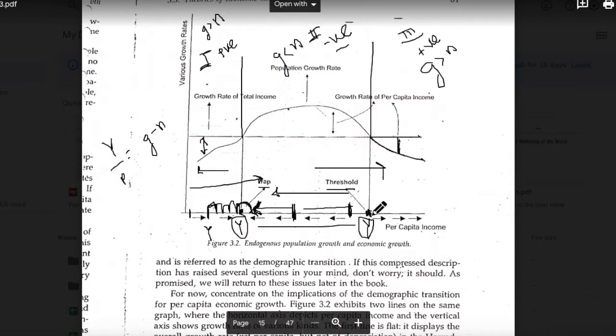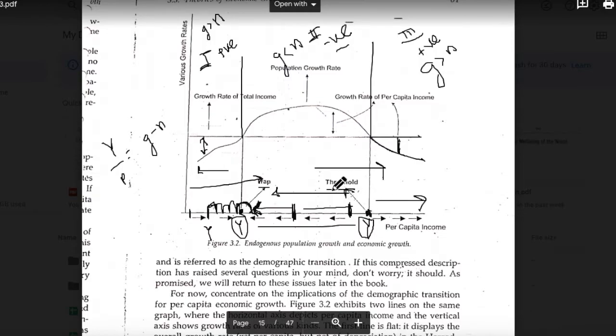Why? Because if your economy has crossed this point of threshold, then beyond this point you will only and only face income growth rate in this direction, which is positive income growth rate. So your income will keep on increasing without any pushes, without anything happening in the economy, if you have crossed this level of income.